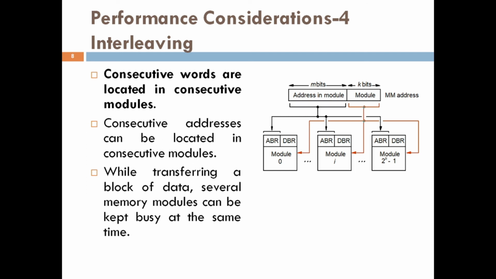Hence, any component of the system that generates a request for access to consecutive memory locations can keep several modules busy at any one time. This results in both faster access to a block of data and higher average utilization of the memory system as a whole. To implement the interleaved structure, there must be 2 raised to k modules. Otherwise, there will be a gap of nonexistent locations in the memory address space.